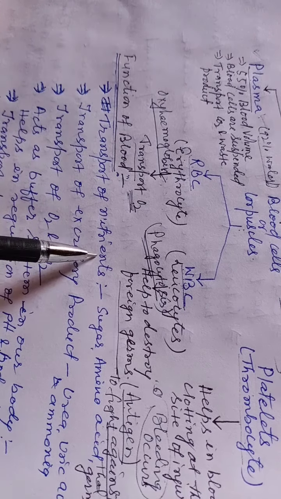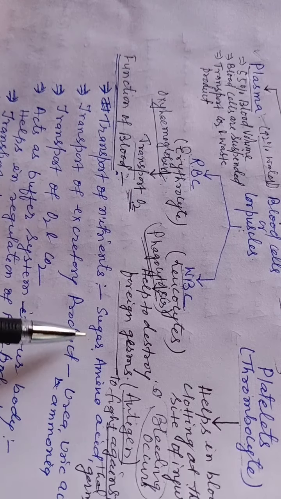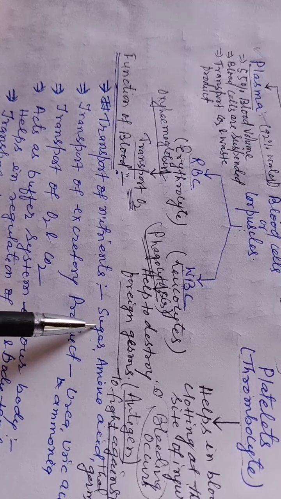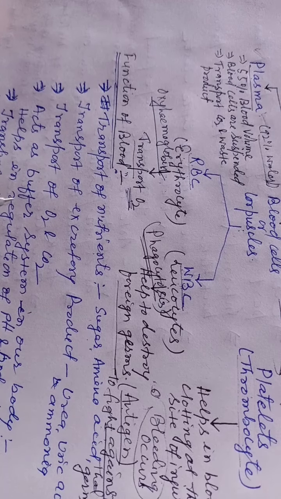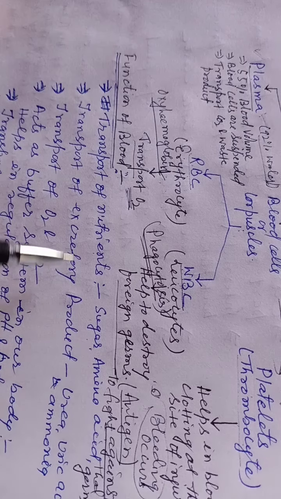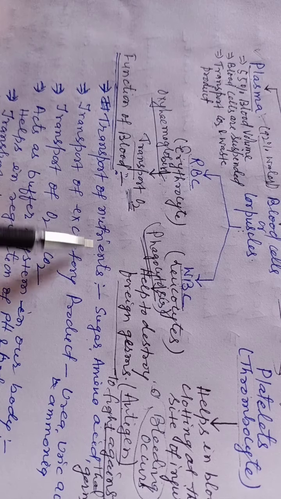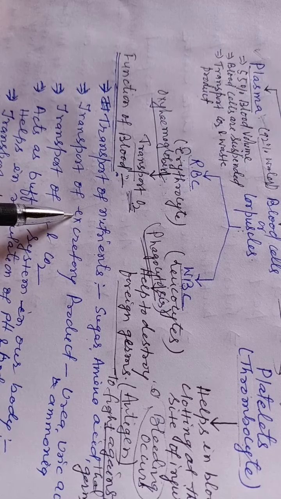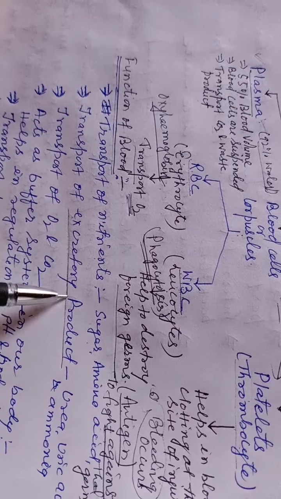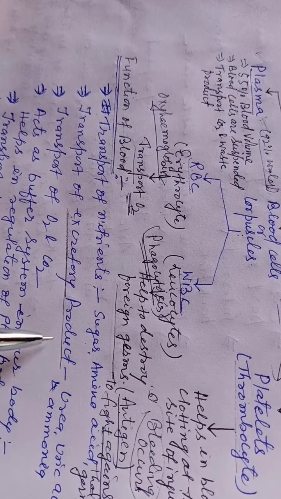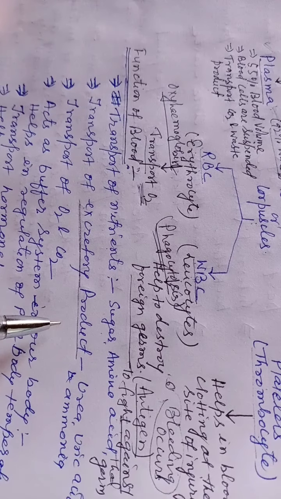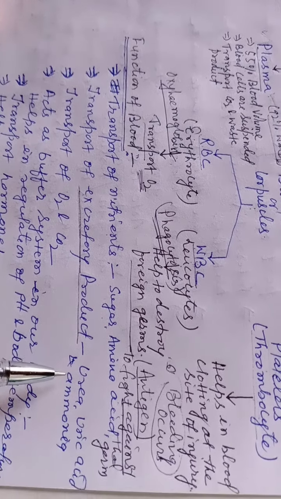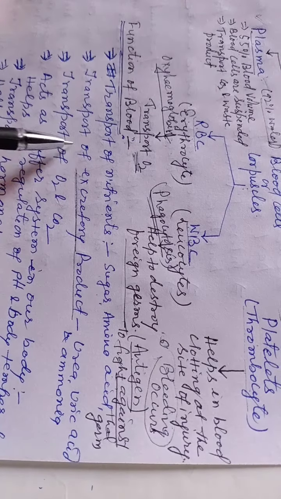The first is transport of nutrients. Nutrients may be sugar, that is carbohydrate, glucose, fructose, amino acids, and other vitamins and minerals. All these nutrients are transported through blood. Transport of excretory products. As you know, in the process of excretion, nitrogenous waste products are removed from the body, and they are also transported through the blood.